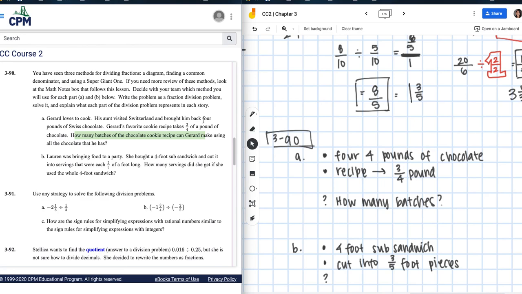We're dividing that 4 pounds into the 3/4 pounds, right? It says, how many servings did she get? So the question is, how many servings, right? And I like these short bullet points because I'm like, okay, this is what I need to know. And if you take that out and you kind of have a sense of which operation you're using, like multiplication, division, addition, subtraction, it's a lot easier to find the answers for this.